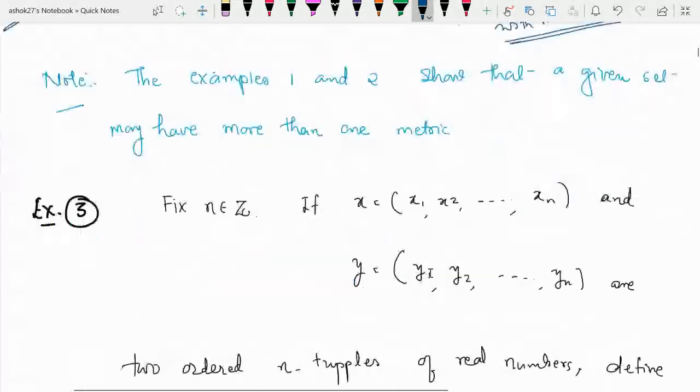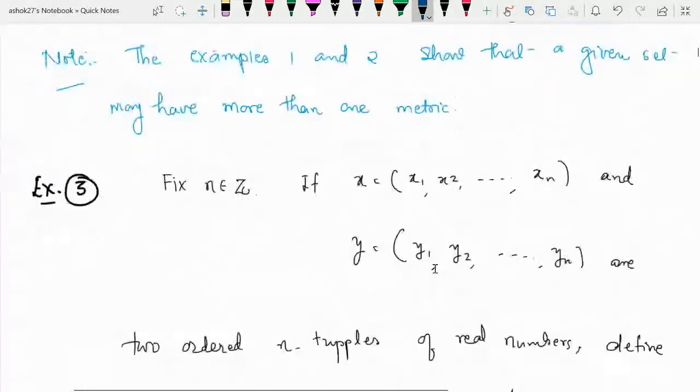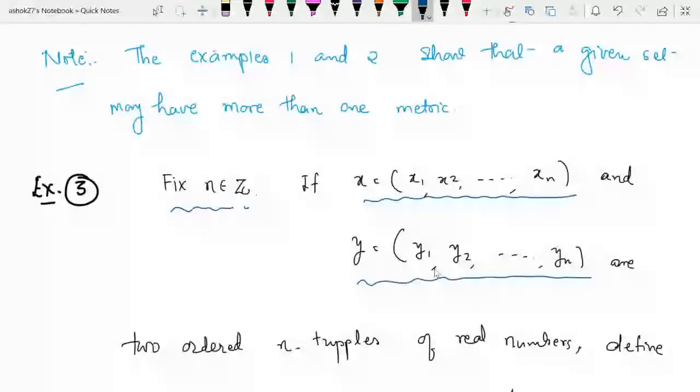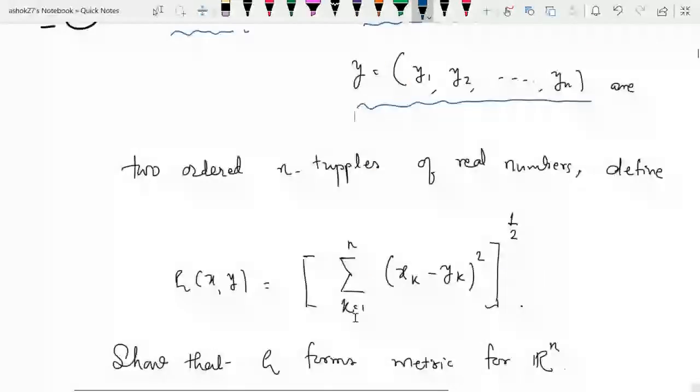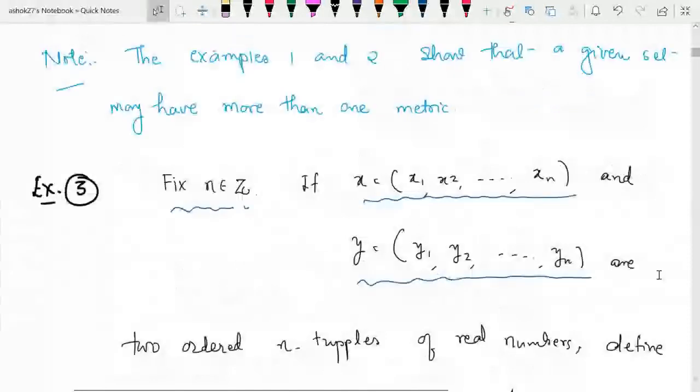Third example. Fix n, which is an integer. So let us fix any positive integer n. If x equals (x1, x2, up to xn) and y equals (y1, y2, up to yn), these are n-tuples. x is one n-tuple and y is another n-tuple, two ordered n-tuples of real numbers. All these x1, x2 up to xn and y1, y2 up to yn are real numbers. So x and y are n-tuples.